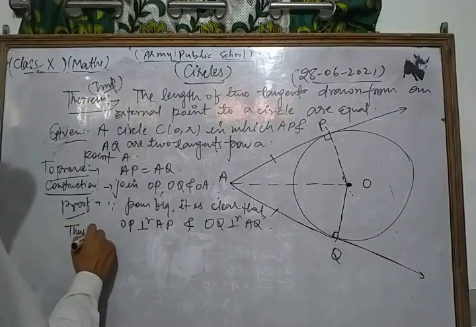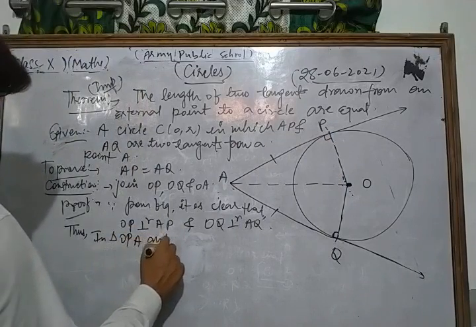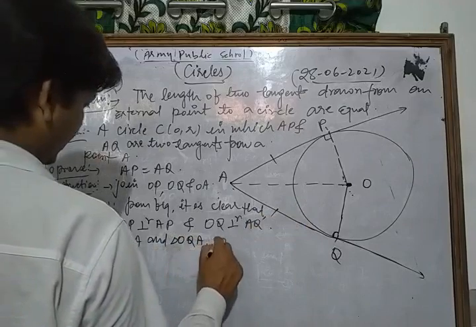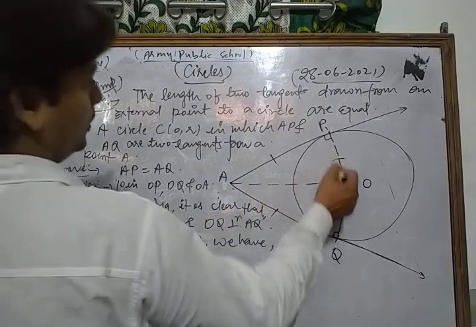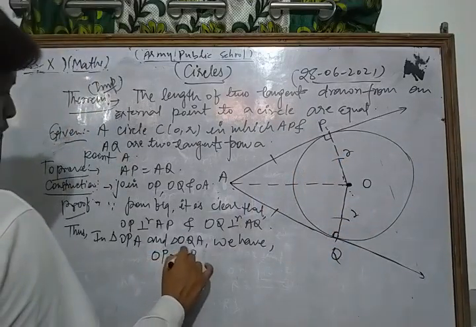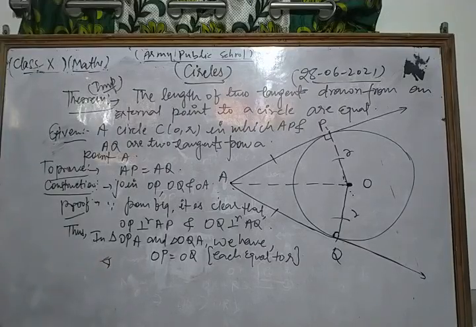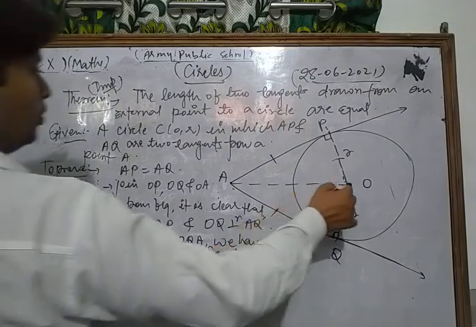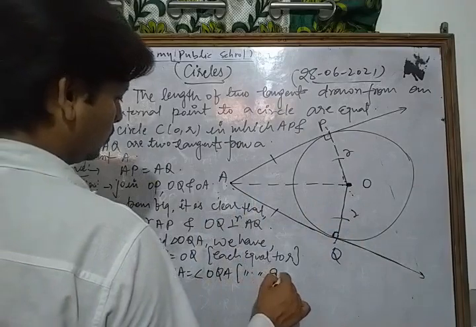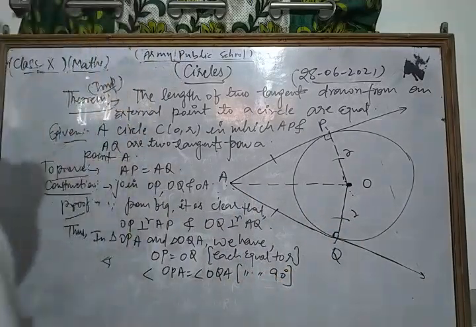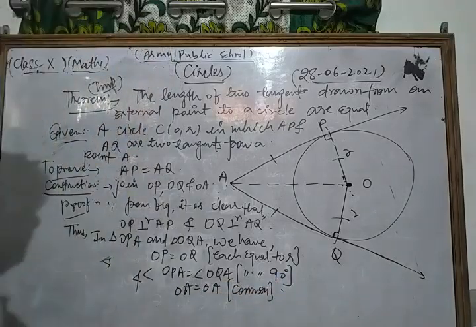Thus in triangle OPA and triangle OQA, we have OP equal to OQ, each equal to radius R, and angle OPA is equal to angle OQA, each equal to 90 degrees, and OA is equal to OA, which is the common side.